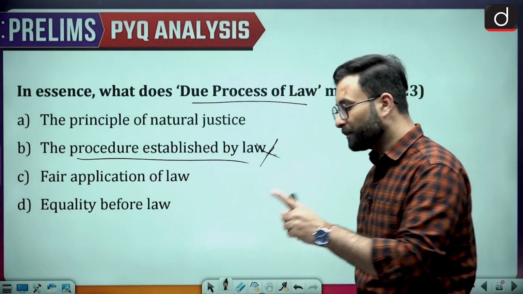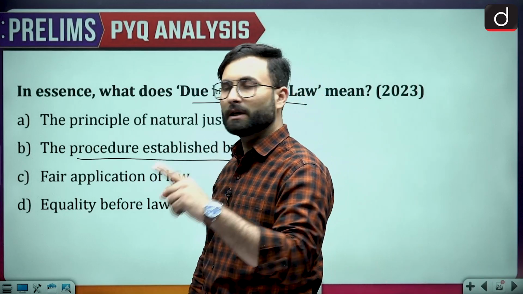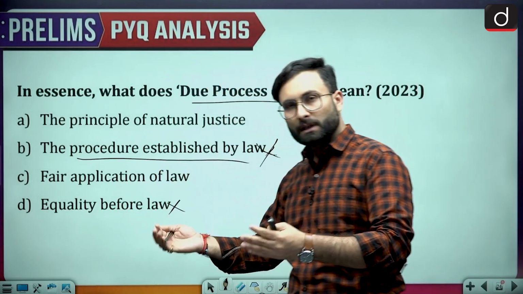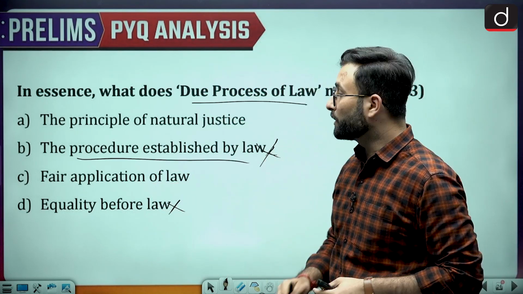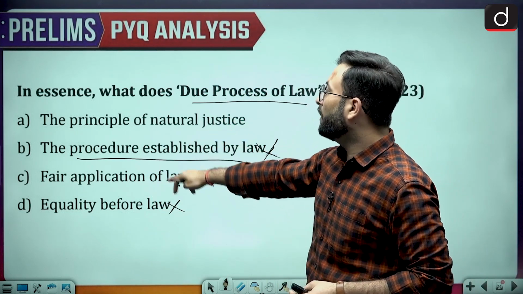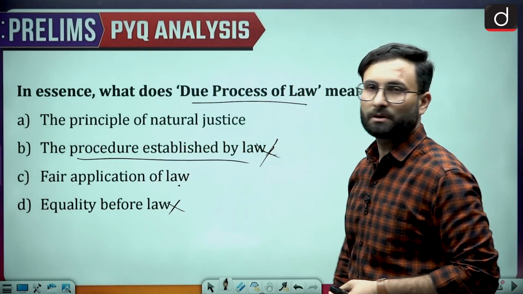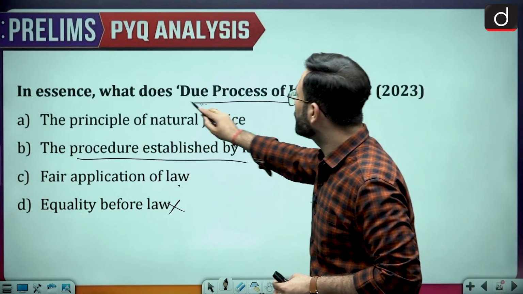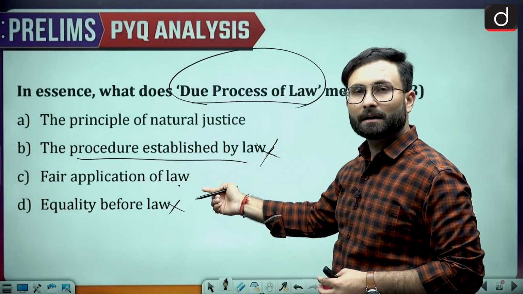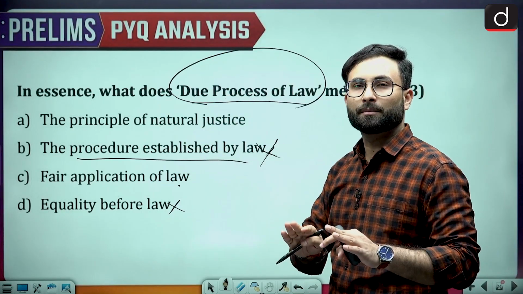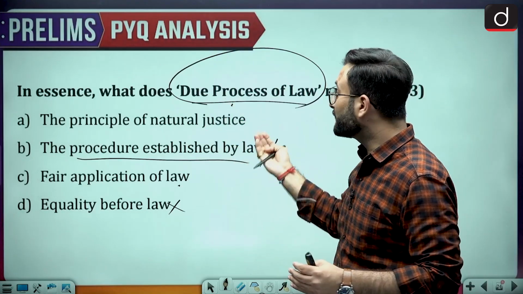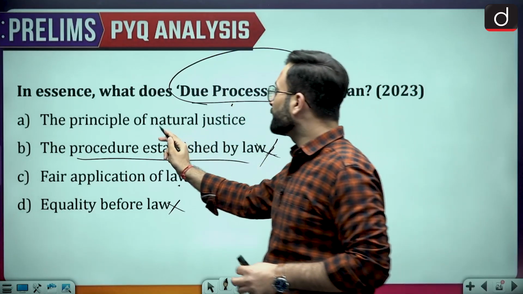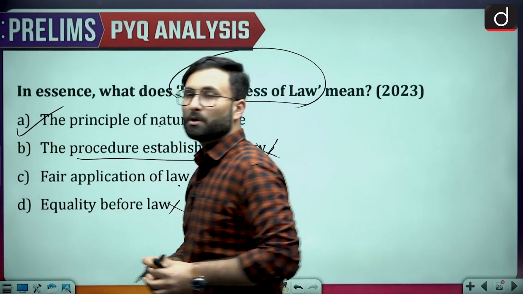Now when we talk about the equal protection of the law and the equality before the law, these are altogether different concepts. When we talk about the right to equality sector, then we discuss all these things. Okay, now fair application of law and the principle of natural justice, that can be there. Now when we talk about the due process of law, fair application can be part of it, but this particular term is broader than that. Okay, there are other aspects which are there. So when we talk about the principle of natural justice, option A would be a right answer.